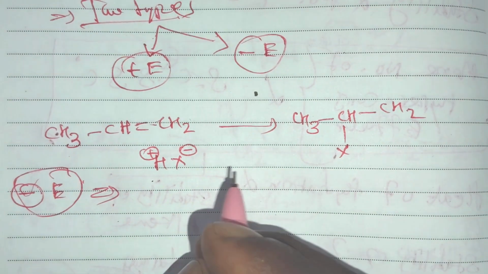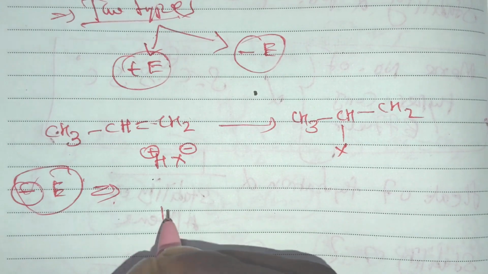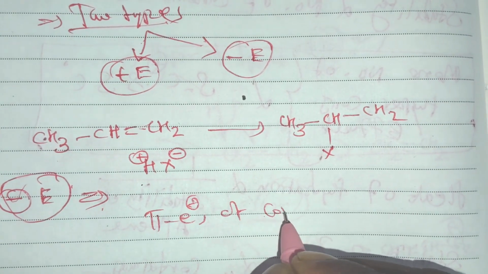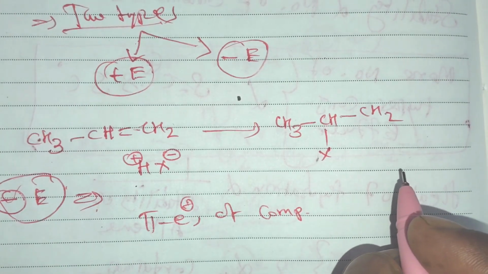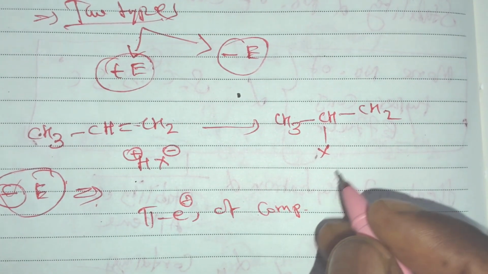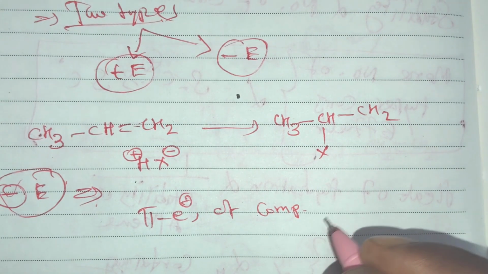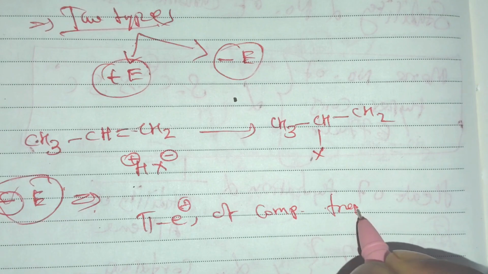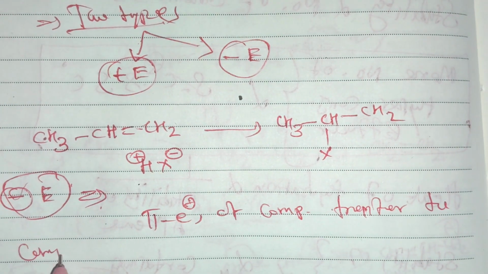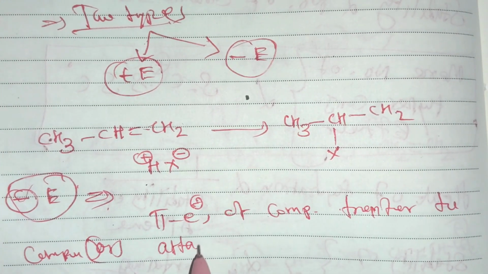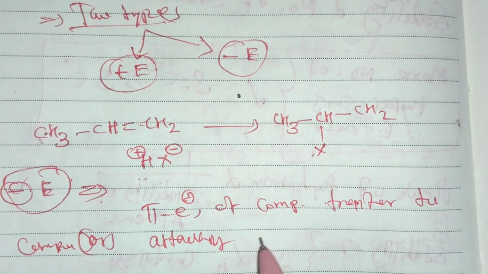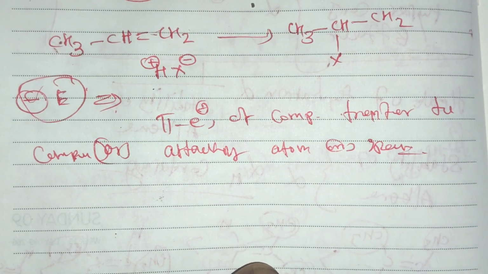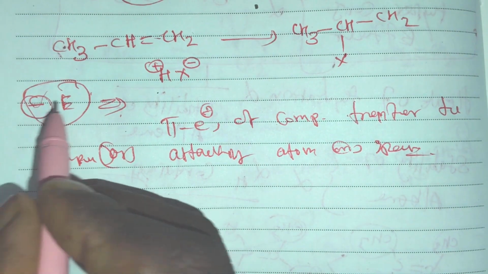In the minus E effect, the pi electrons of the multiple bond of the compound are transferred to the upcoming atom, that is, the coming or attacking atom or species.